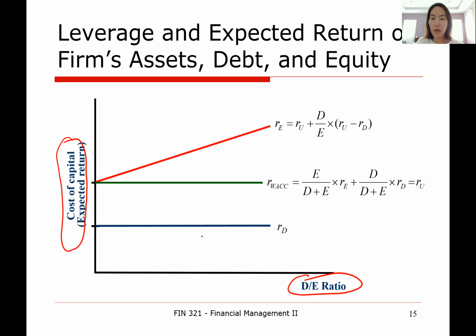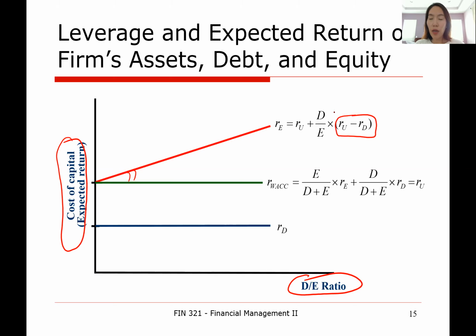But even in a perfect world, as the debt to equity ratio increases, according to M&M Proposition 2, the expected return on a levered company's equity, RE, will monotonically and proportionally increase. And the speed of increase will be determined by RE minus RD.